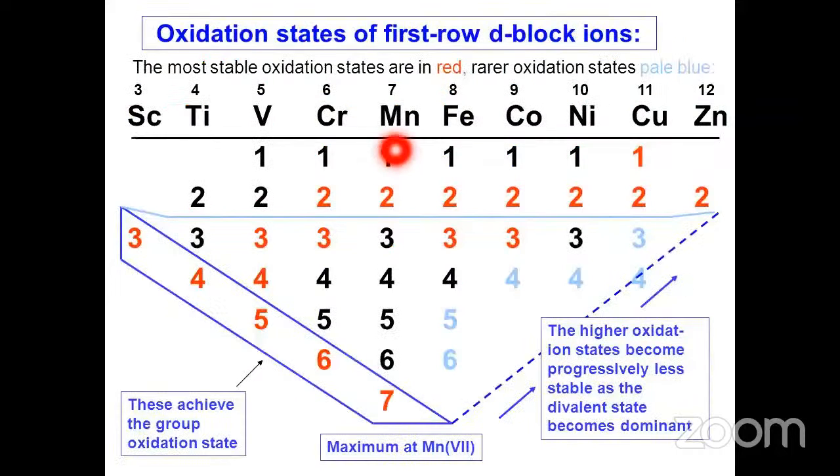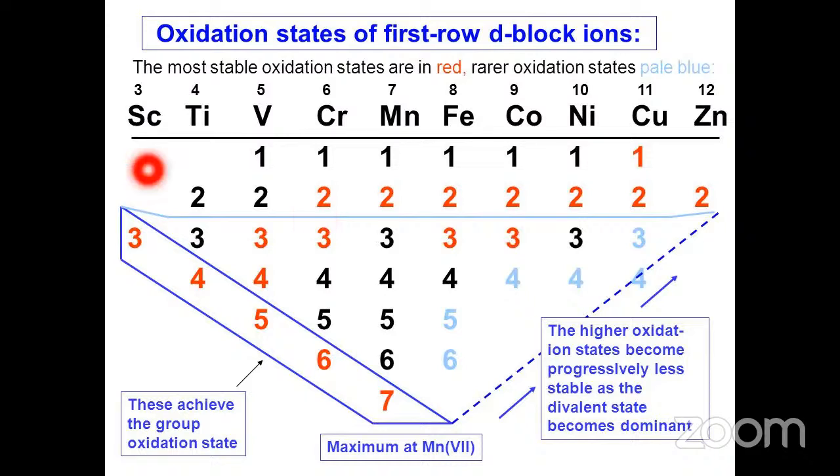These are the oxidation states of the first row of the d block elements. In this, the red marks are the most stable oxidation states of the corresponding metals, and the pale blue ones are the rare oxidation states of the corresponding metals.